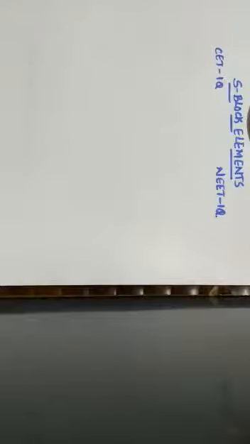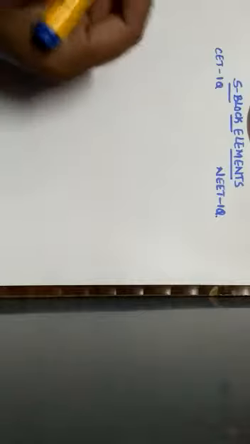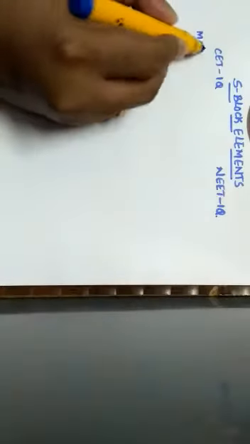Good morning, students. Today, let us start with one more small chapter in the first year PUC. That is S block elements. Here, majorly in S block elements, the questions will be asked related to alkali metals as well as alkaline earth metals, and the questions basically will be with reference to oxides and the reactivity of these metal ions, and what happens to their ionization energy, their hydration energy, and the chemical properties related to these S block elements. So now let us discuss some of the important MCQs of the chapter S block elements.